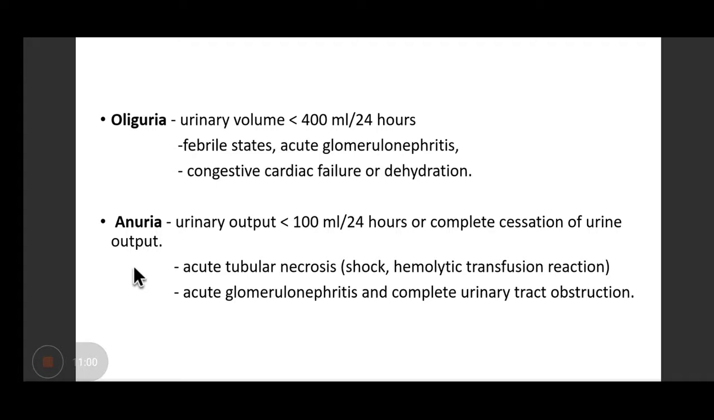Then what is oliguria? When the urinary volume excreted by the patient is less than 400 ml per 24 hours. It is seen in fever, acute glomerulonephritis, congestive cardiac failure, or dehydration. Then there is a term known as anuria. So you have to remember the difference between oliguria and anuria. Anuria is complete cessation of urine output or a urinary output of less than 100 ml per 24 hours. And it is seen in conditions of shock, acute tubular necrosis, hemolytic transfusion reaction, acute glomerulonephritis, and complete urinary tract obstruction.